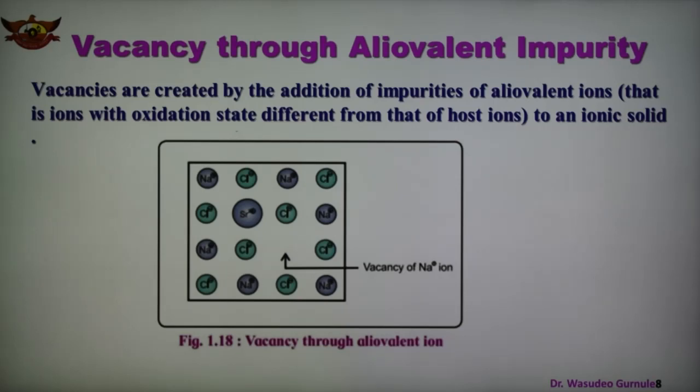Then the strontium ion with oxidation state +2 occupies some of the regular sites of the sodium host ion, which has oxidation state +1.